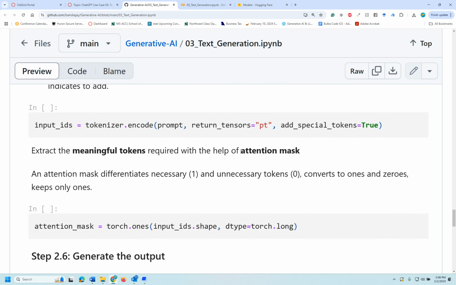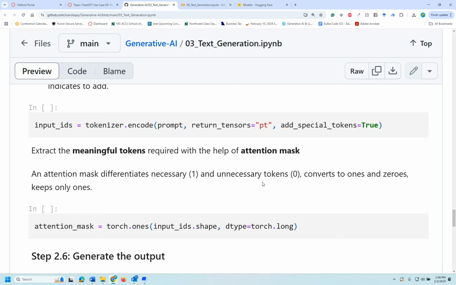And then definitely attention. So this attention would definitely identify what is necessary and what is unnecessary. So that's what attention is. Let's say I'm providing my attention to only one student, maybe Anil or Akash. That means my attention is towards them, not to someone else. So I'm filtering out all the unnecessary subjects and focusing only on the particular person. So attention is all about AI generation, actually.